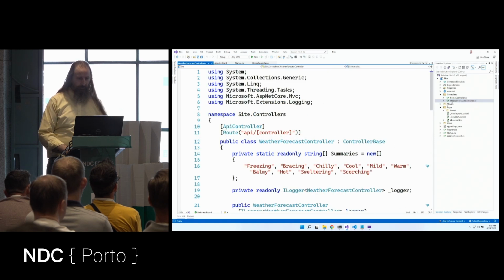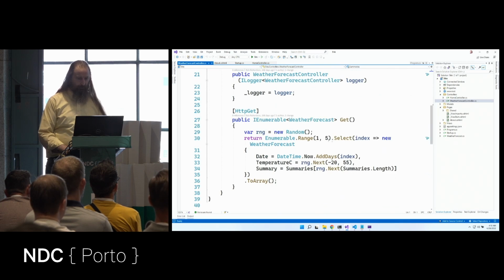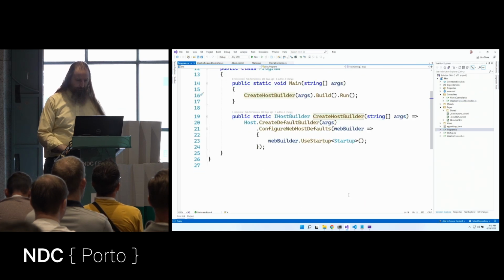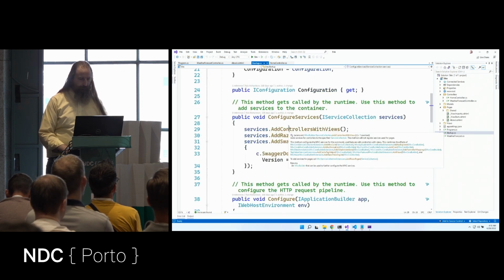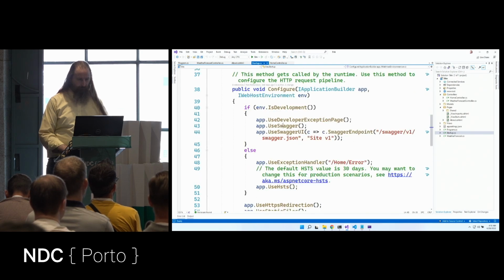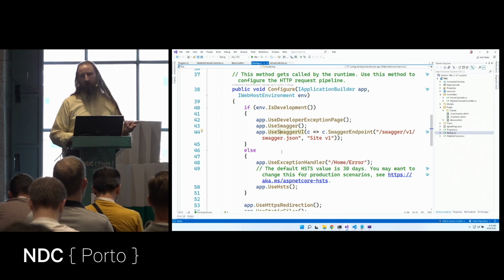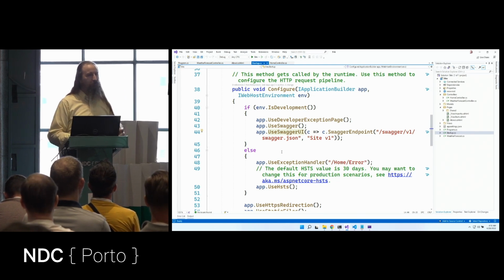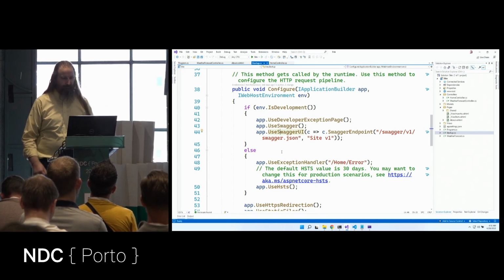And we also have web API, which in this case, it's a controller. So we have our standard one that will go grab us 5 random weather pieces. And we did that because, of course, not in program, in startup, we said add controllers. Now we did rig up Swagger. So here's the add Swagger gen piece and the use Swagger and Swagger UI. So we have the 3 paradigms inside of ASP.NET. We have MVC, we have web API, and we have Razor pages. They can all run simultaneously inside the same site if we rig up those pieces inside of our request pipeline.